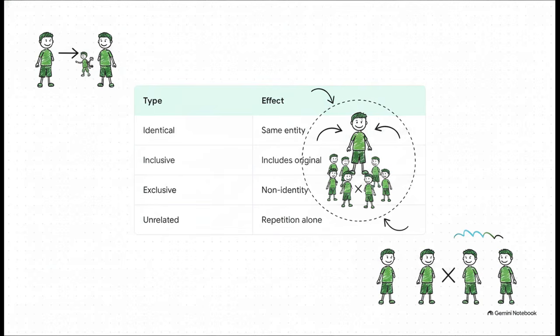If I say, there's a boy climbing the tree, and follow it with the boy is going to fall, that is identical reference. But if I say, those boys are always in mischief, that's inclusive. If I say, another boy is standing there, it's exclusive. Now here's where it gets totally wild. If I say, most boys love climbing, there is zero referential link to that first boy, none at all. Yet, the text maintains perfect texture. Why? Because the pure systemic repetition of the form boy creates a shared environment.